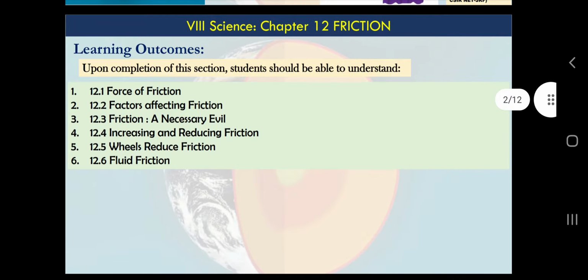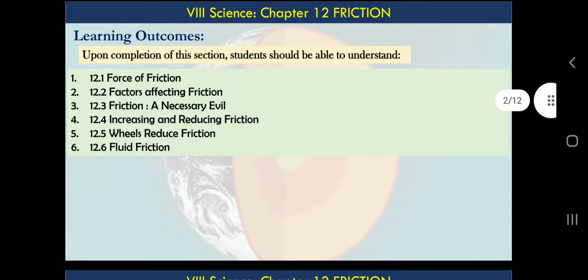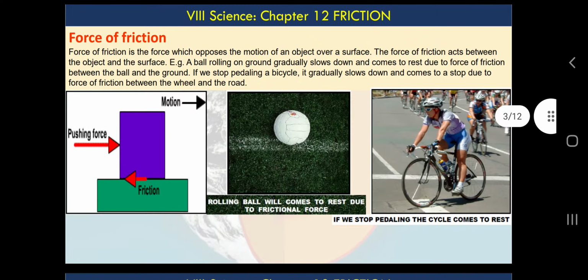These are some points which we are going to discuss in this video: force of friction, factors affecting friction, friction a necessary evil, increasing and reducing friction, wheels reduce friction, and fluid friction. This is a comparatively small chapter if you compare it with chapter number 11, and it is very interesting and has many day-to-day applications. So what is force of friction?